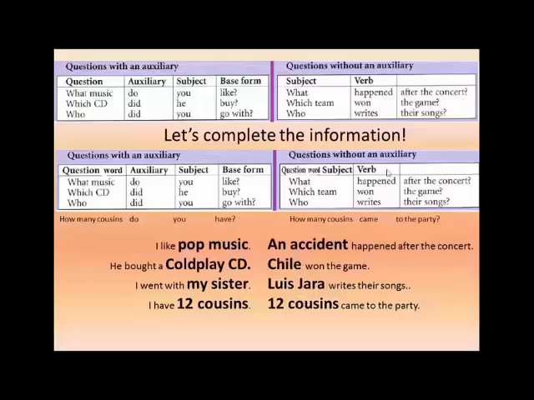This is our new kind of question. They are called questions without an auxiliary, but if you look on the internet, you will also find subject questions, because what we need is the subject. Here, we never need the subject. We know who the subject is. What we need is other information, but not the subject.